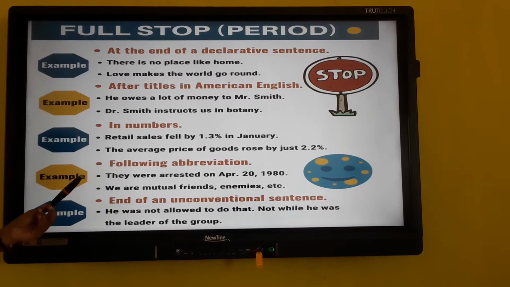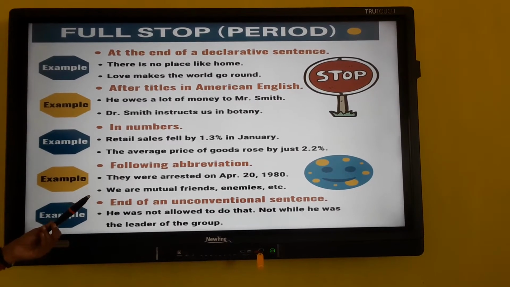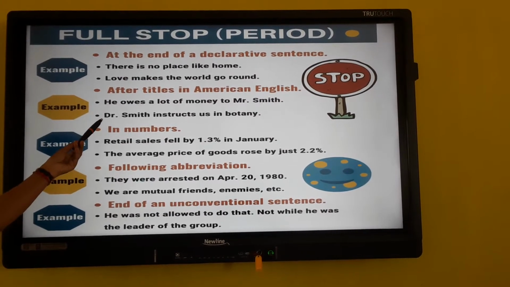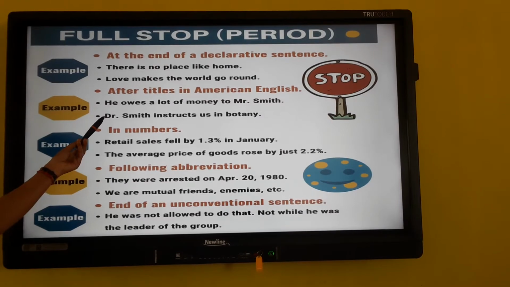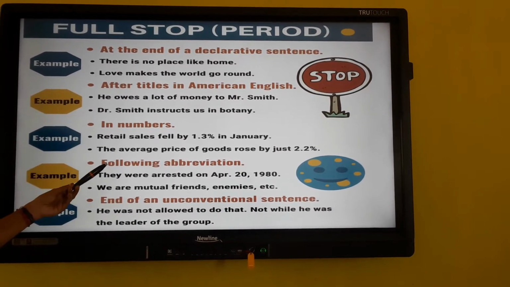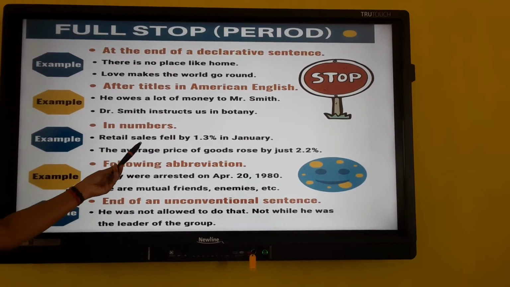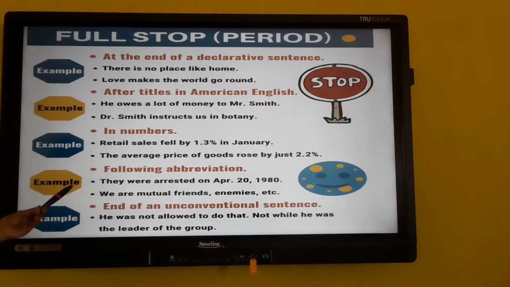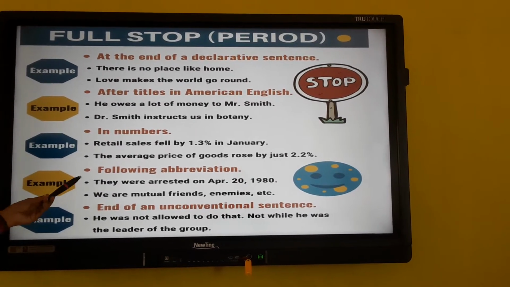After the titles we can use dots. Dr. Smith, like that. For the short form of doctor we can use a dot. Next, we can use dots in between numbers. Next, to show abbreviations.